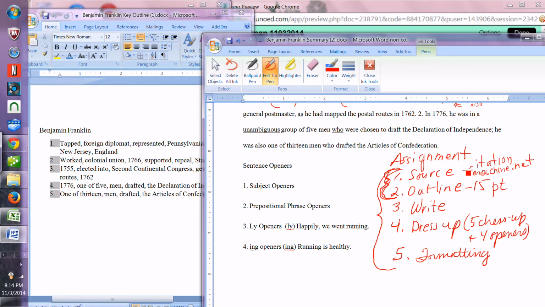And your source needs to be an appropriate source because you're graded on that also, which means you need a source that has an author and a date and a publication. So you can't go to Wikipedia or someplace where no one's putting their name on it, and we don't know when it was published, and we don't know who is publishing it.